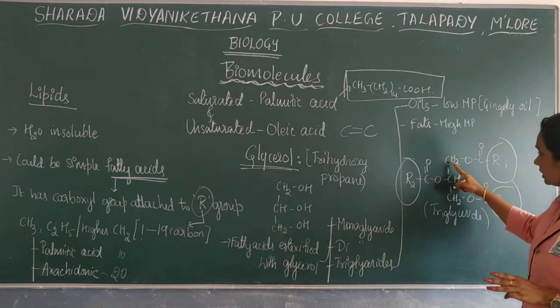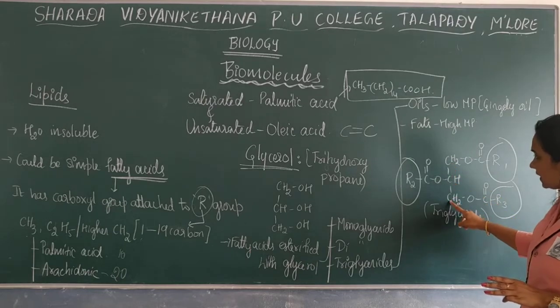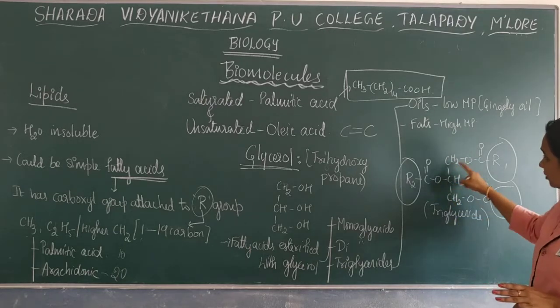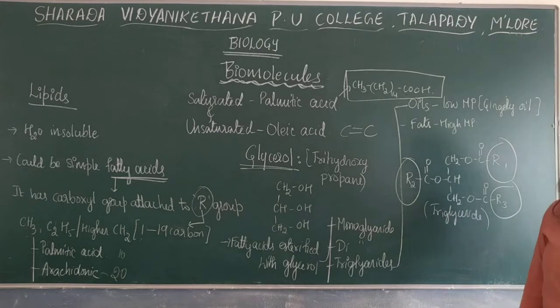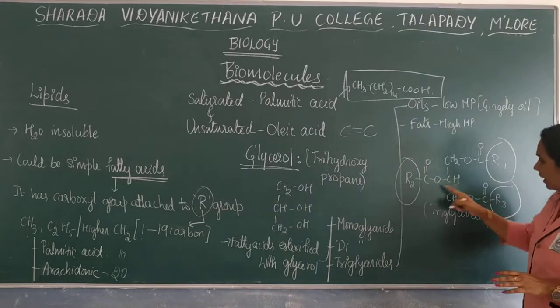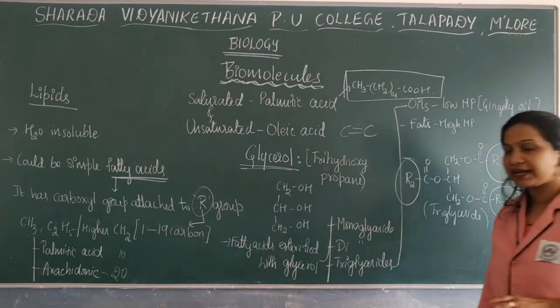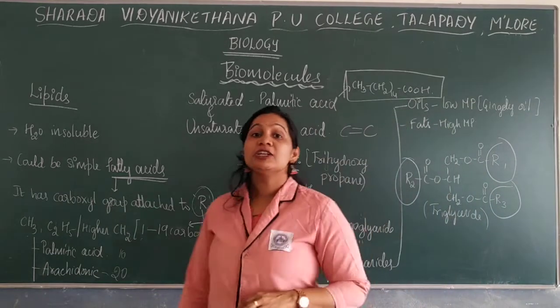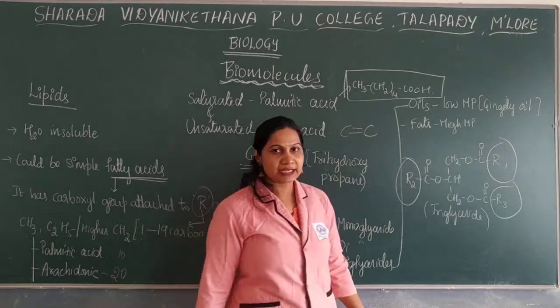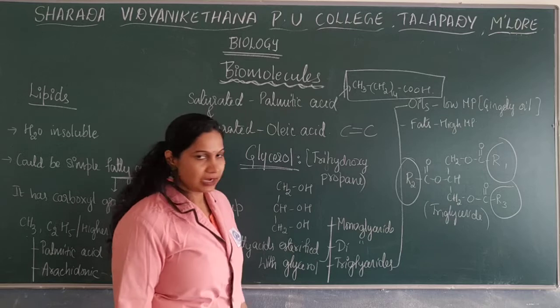Here, CH2, CH, CH2. The OH group undergoes condensation here. So the OH group undergoes condensation with the fatty acid and forms the triglyceride. So that is regarding the triglyceride.